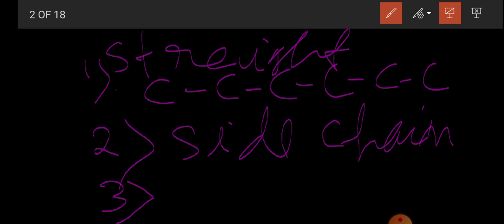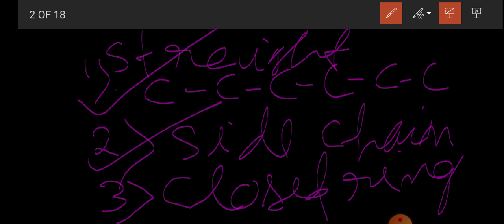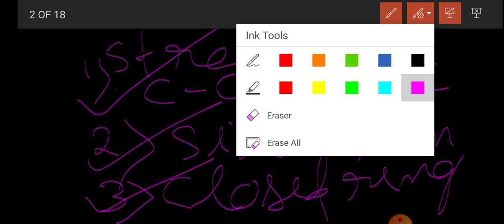Also it forms a cyclic chain, a closed chain or closed ring, and these are called cyclic compounds. So there are straight compounds, compounds with side chains, and compounds with a closed structure in the form of a ring. These 3 categories are formed because of the 3 properties: catenation, tetravalency, and its small size.